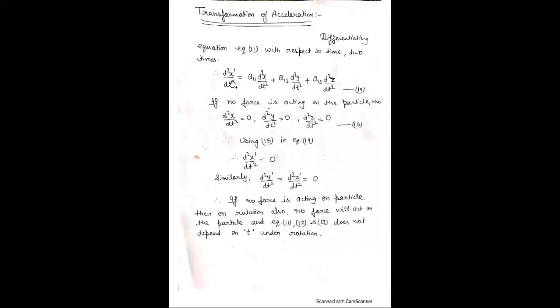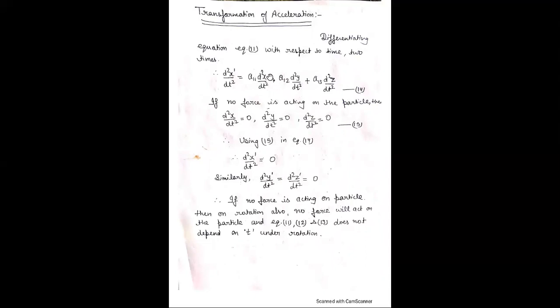Then we get d square x dash by dt square equal to a11 d square x by dt square plus a12 d square y by dt square plus a13 d square z by dt square. This is equation 14. If no force is acting on the particle, then by Newton's second law, F is equal to ma, if F is equal to 0, therefore acceleration is 0.